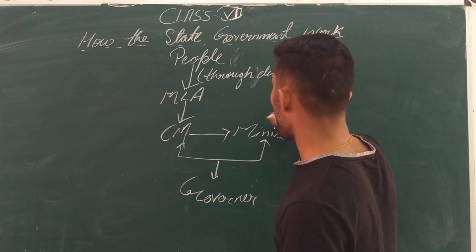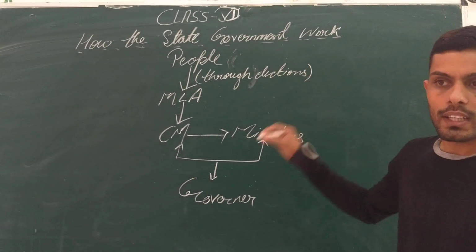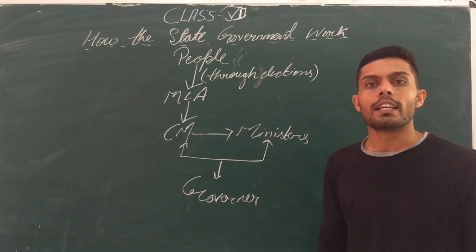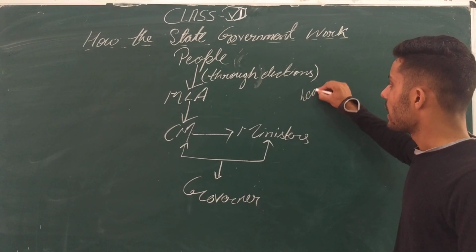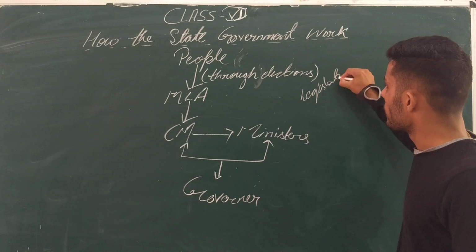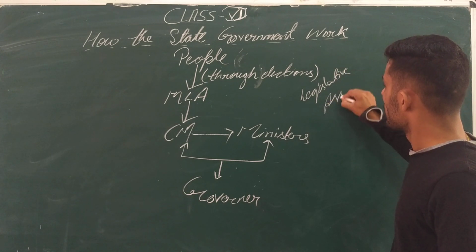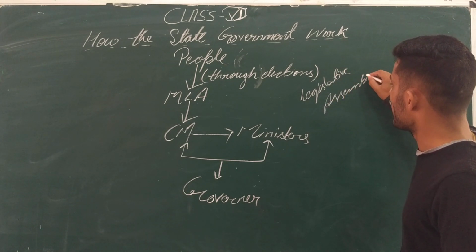For that, they have one place where they all sit together and debate all these things. That place is known as the legislative assembly.